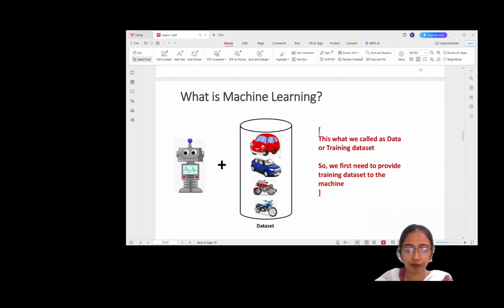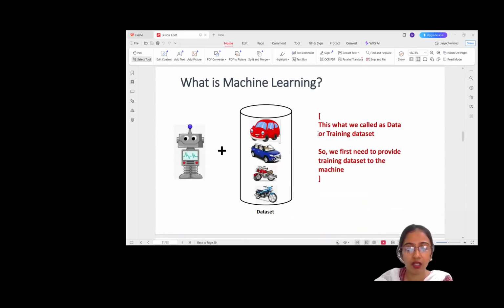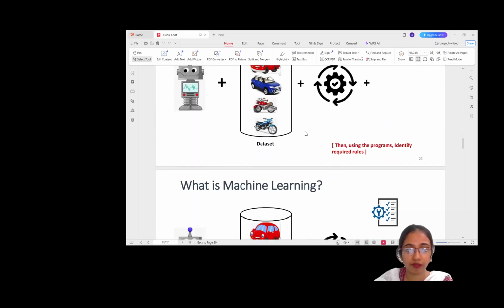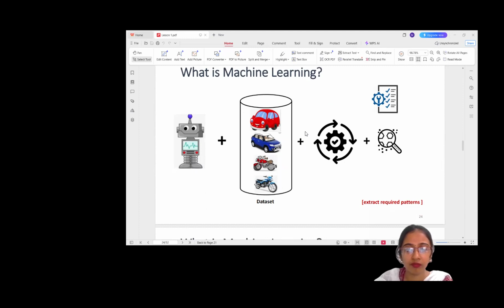So, how do we make a machine learn? Exactly the same way we taught the child earlier, by giving it experience. In machine learning, that experience is called data or training data. That's it. We provide data to the machines, then we use algorithms to find patterns, relationships, and rules inside the data. Once the machine learns that pattern, it can be used to make decisions and predict new data.